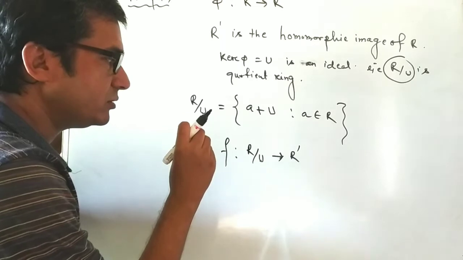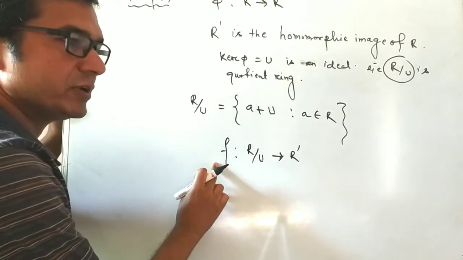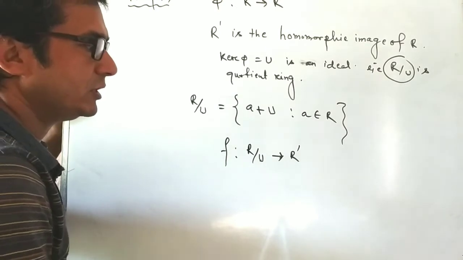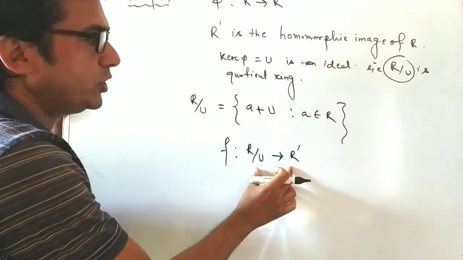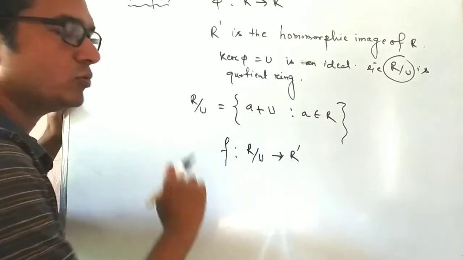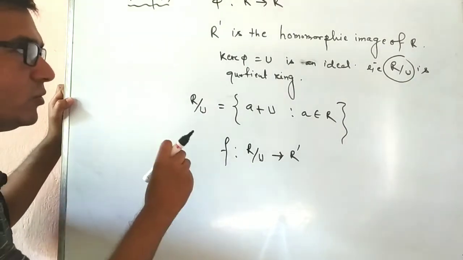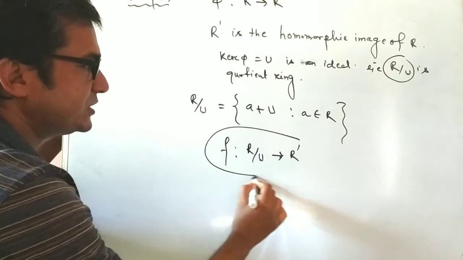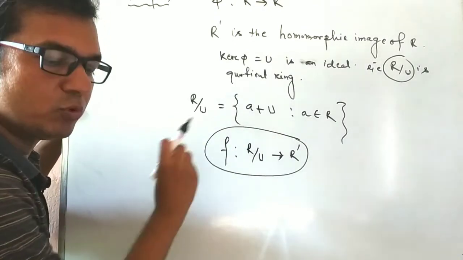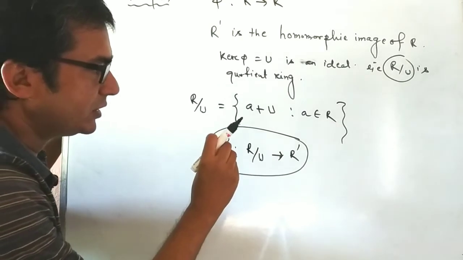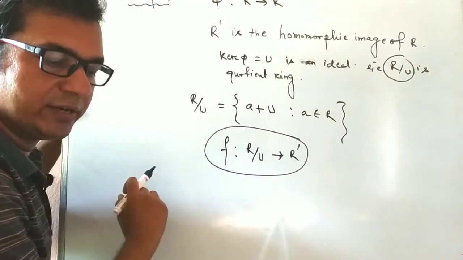Now if we can show this mapping f is an isomorphism, then our proof is complete, because we are trying to prove R dash is isomorphic to R by U. To prove this mapping is an isomorphism, at first we prove the mapping is well defined.